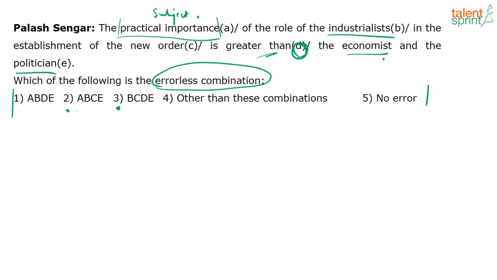So, if that is the case, I need that "of", right? Get the error first, then that "of". So, here we are saying the practical importance of the role of the economist and the politician is lesser, as in the role of the industrialist is greater than these 2 guys' roles. So, having said that, the error is in E. I don't have that because D is there in everything. So, since it's in E, I have E in everything. So, it is not no error because there is an error. So, it has to be other than these combinations.